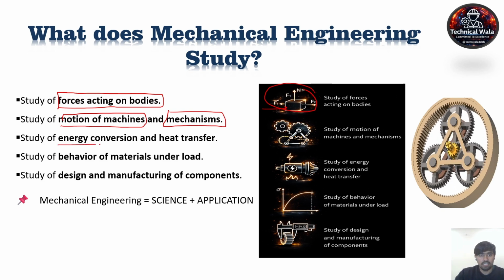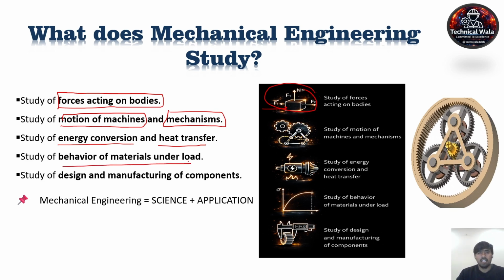The third one is energy conversion and heat transfer. Means the conversion of energy from one form to another, such as from electrical to mechanical, mechanical to electrical, electrical energy to heat energy, or other forms. The fourth one is the behavior of material under load.